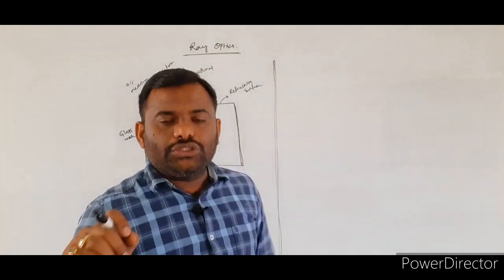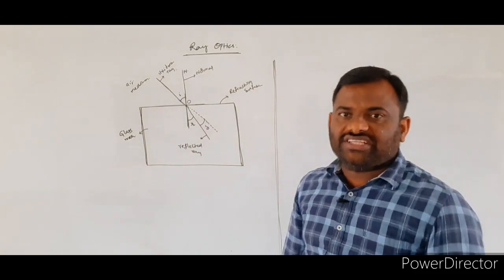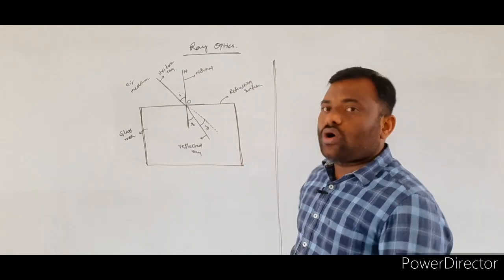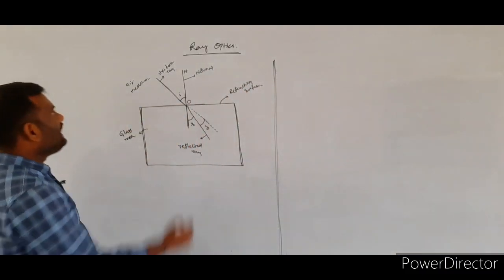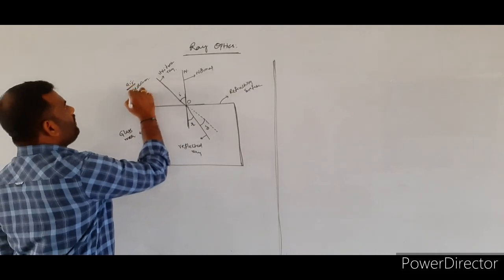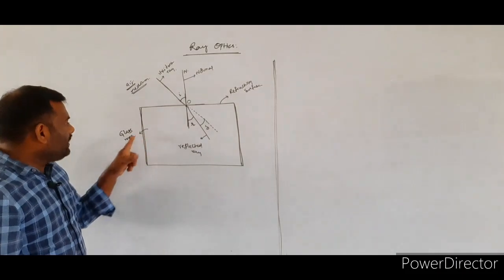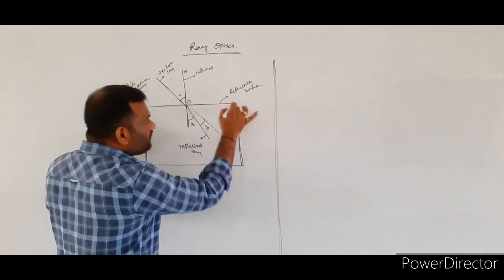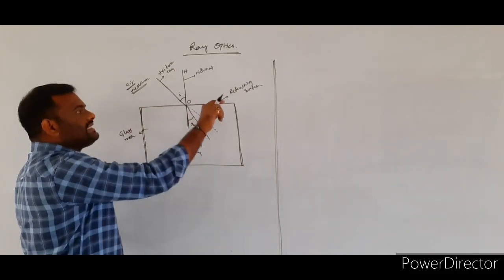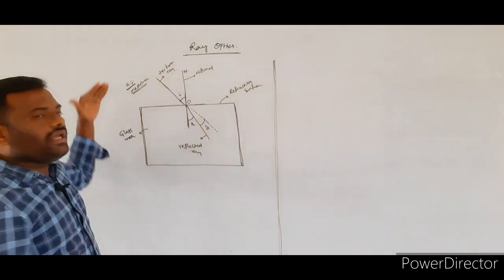The medium due to which the light undergoes the refraction, such a type of medium we are calling as what? Refracting medium. So here we are assuming that the light is coming from the air medium into the refracting medium, which will be taken as the glass medium here. So here I consider one glass slab. Over the glass slab, the light will be incident, which is initially coming from the air medium.